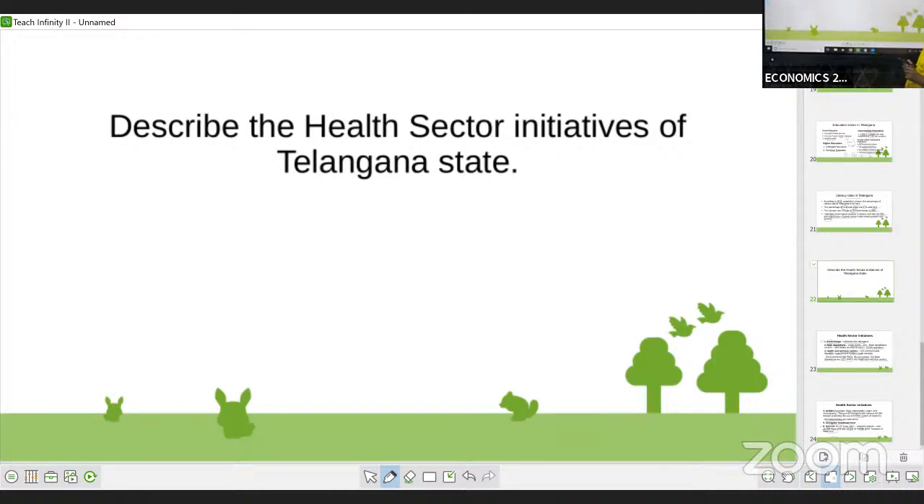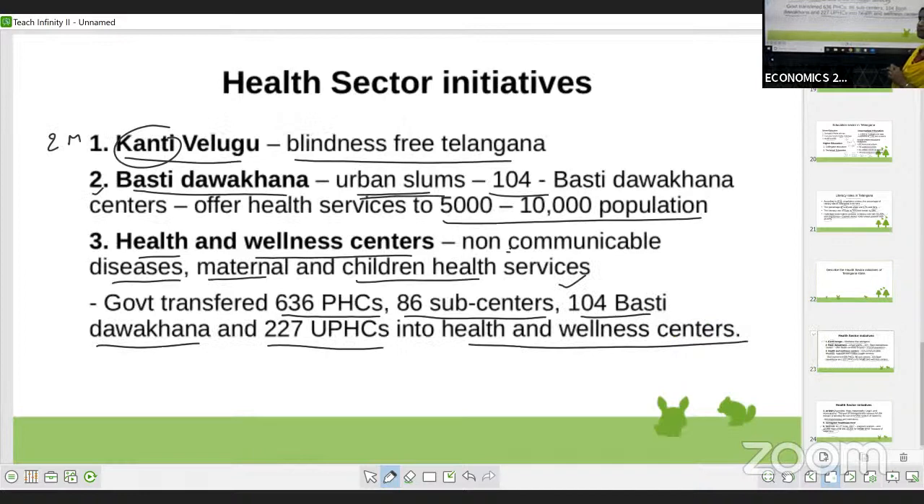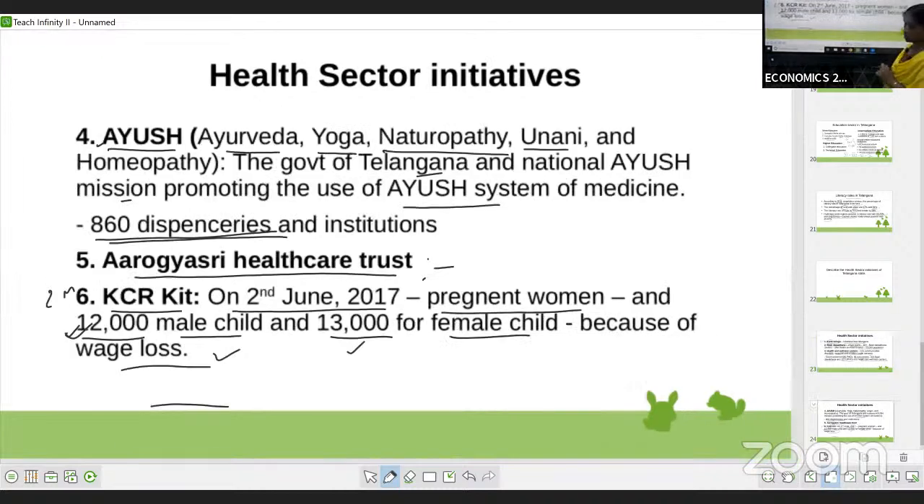Okay. Are we clear with this? Once again, let us just see this. We have the Kanti Velugu program under the health centers, then Basti Dawakhana. The next one is health and wellness centers. The next one is Ayush. Then Arogyasri Health Trust. And another one is the KCR kit. So these 6 you have to write when the question comes regarding the health sector in Telangana.